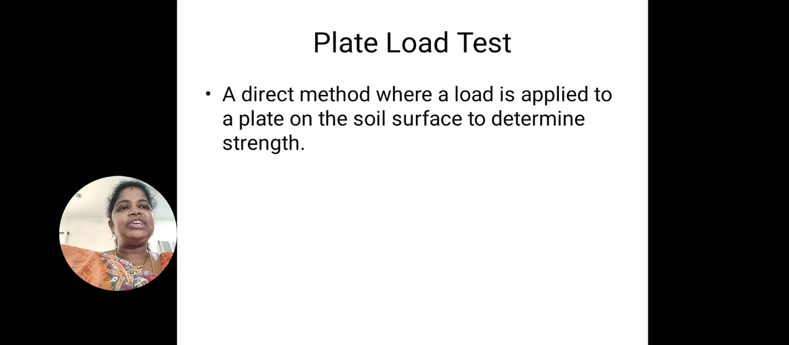And one more test is the plate load test. This is a direct method where the load is applied to a plate on the soil surface to determine the strength. So by using this method, load is applied on the plate on the soil surface, and how much strength it can resist is determined. So that is about the plate load test.